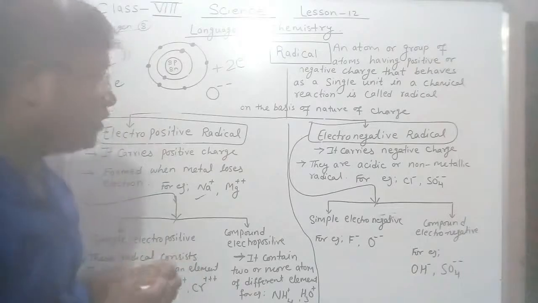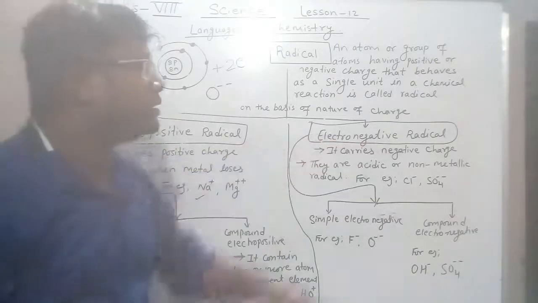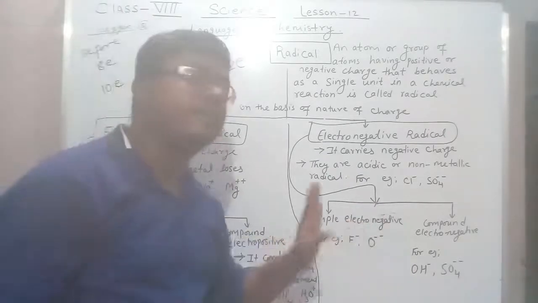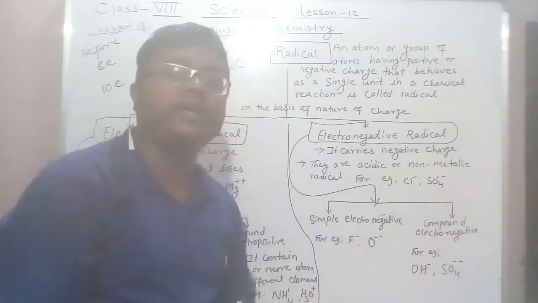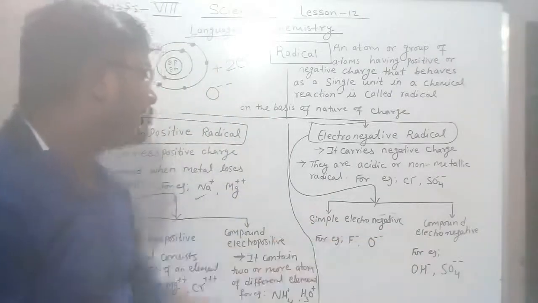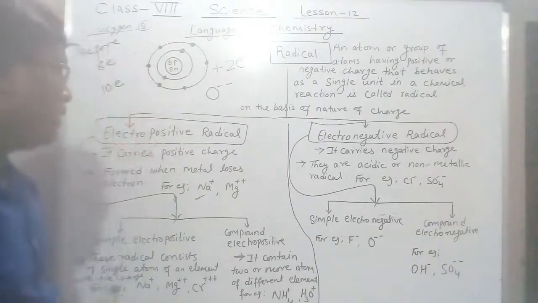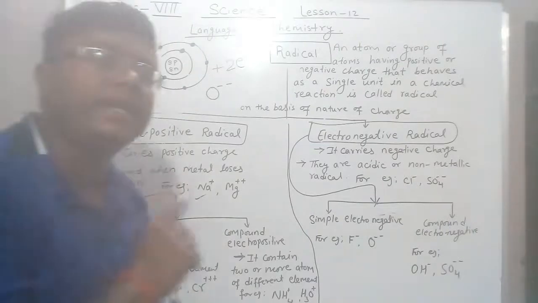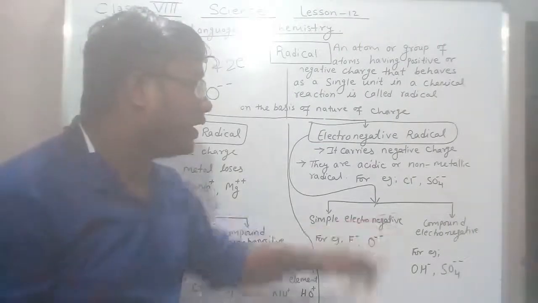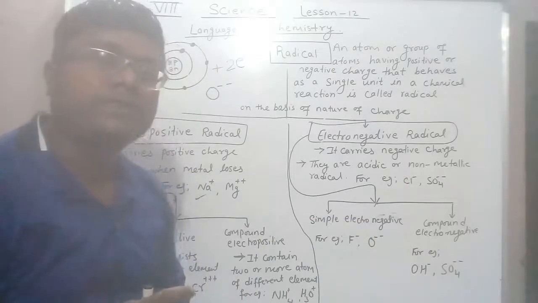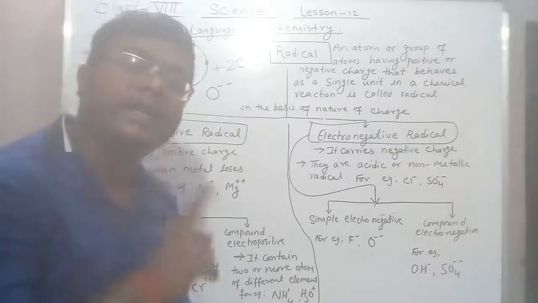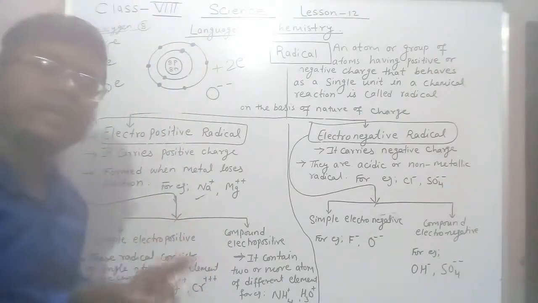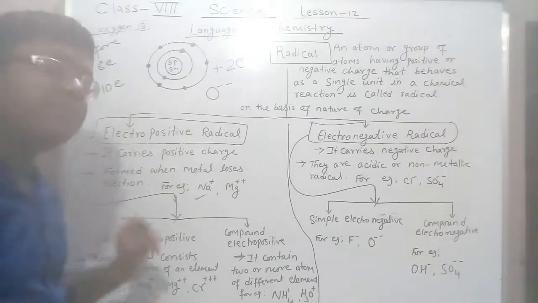Is it clear? Now electronegative radicals are also classified into two groups: simple electronegative radicals and compound electronegative radicals. Simple electronegative radicals consist of a single atom having negative charge. Similarly, your simple electropositive radicals were carrying positive charge.